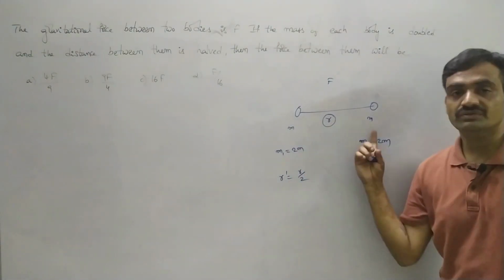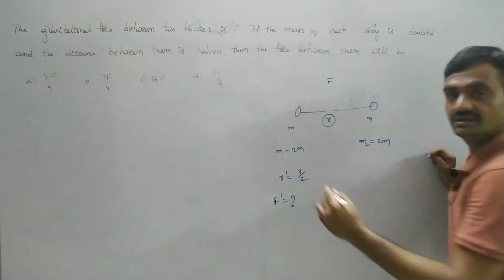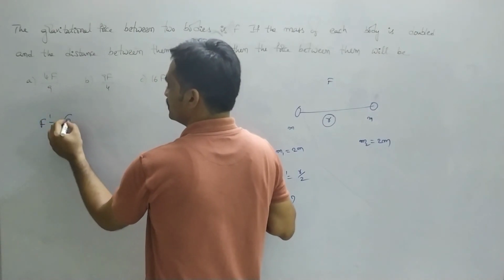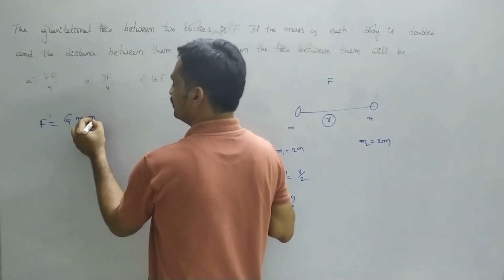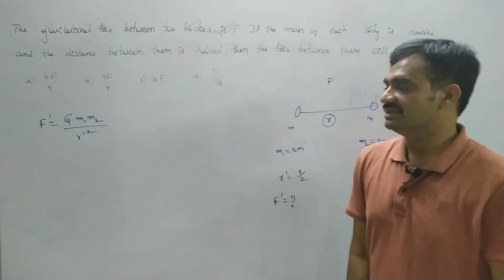Now we have to represent the force acting between these two masses. Now we have to find F dash, where we know that F dash equals G m1 m2 by r dash square.